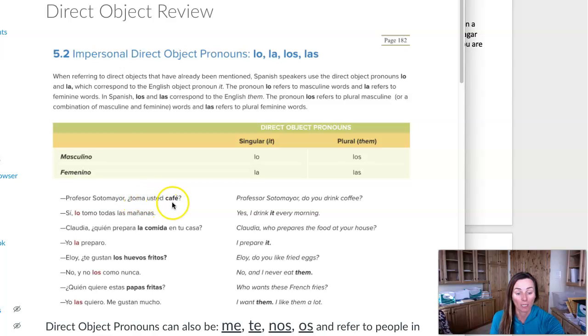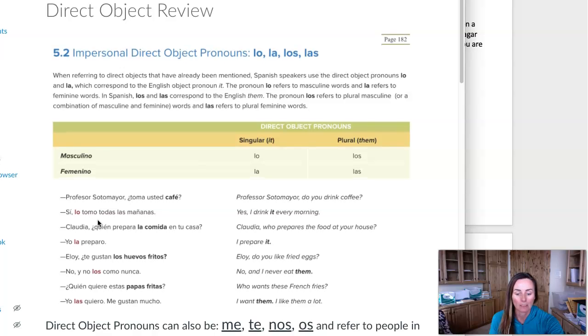¿Toma usted café? When you answer, sí, lo tomo todos los días. I used lo because I was referring to the word café, and I placed it before the conjugated verb rather than after. In English, you say I eat it. In Spanish, you say it I eat. Or in this case, it I drink, and the it has to agree in gender and number with the direct object that you're referring to. Bien, so typically it's lo, la, los, o las. Those are the most basic rules with direct object pronouns.